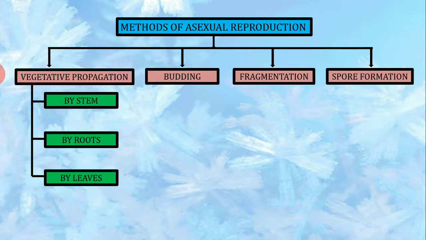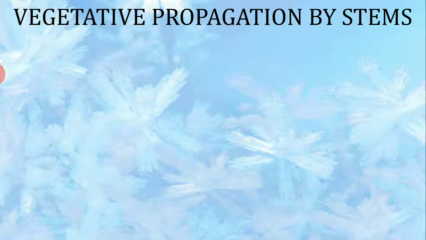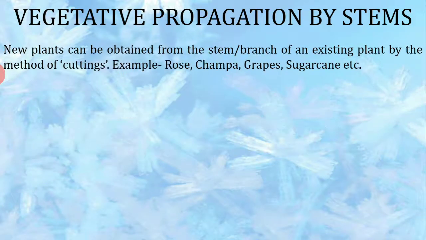A new plant can come from the stem, a new plant can come from the roots, and it can also come from the leaves. Now let us come to vegetative propagation in detail. It is the formation of new plants from the vegetative parts of the plant. It can be the stem, the root, or the leaves. Vegetative propagation by stem: new plants can be obtained from the stem or the branch of an existing plant by the method of cutting, like we do in the case of rose.